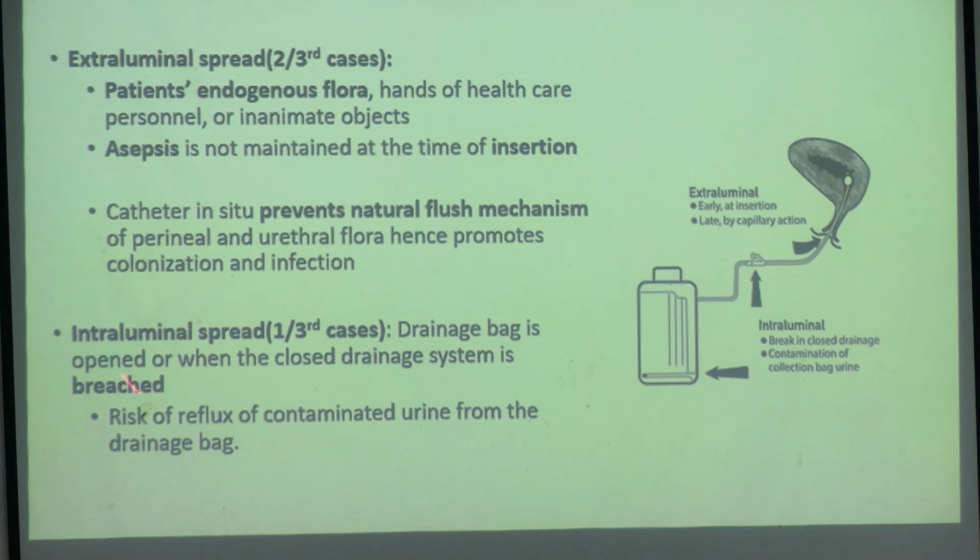And intraluminal spread is when your catheter system, the closed system, is breached. Suppose you changed the urobag from the catheter but the catheter touched the side of the bed, meaning the end port, the catheter port is brushing against the bed of the patient, then the bacteria can get inside the catheter and spread and cause an infection. So there is an intraluminal spread.